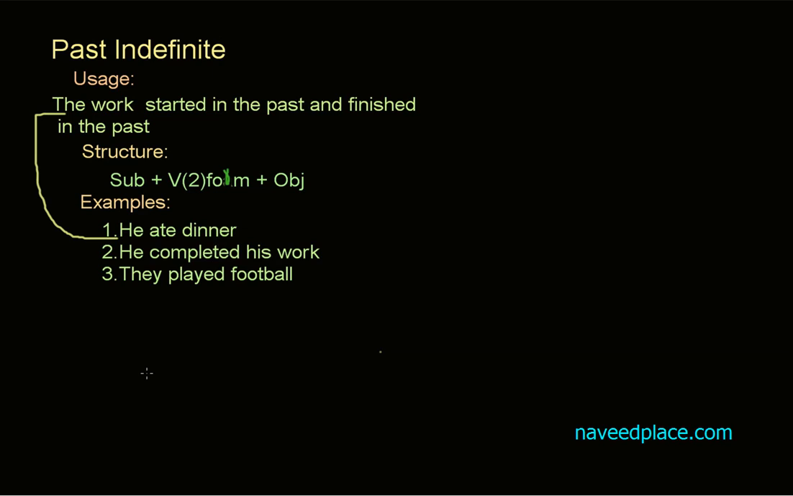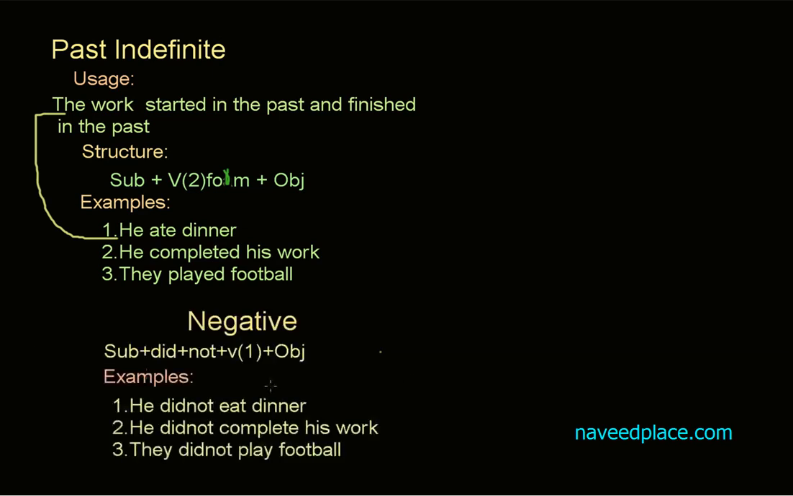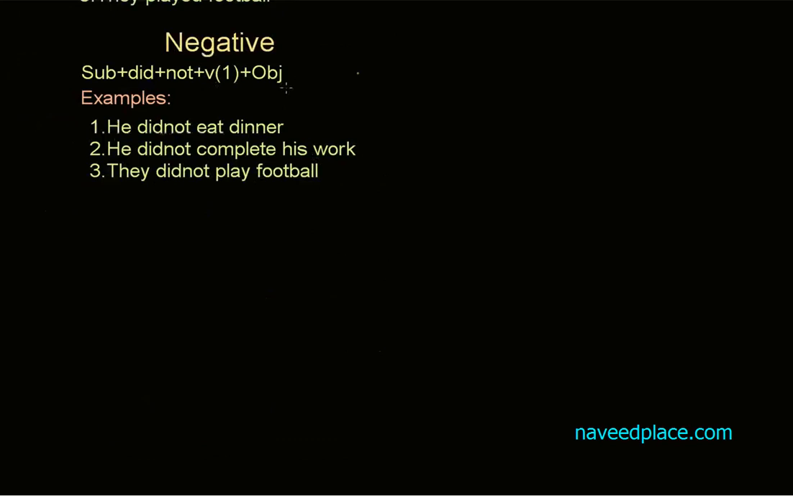So here we have the negative of past indefinite. What does it mean by negative? In the negative we say no. For example, he did not eat dinner. Here we say no. So in order to show not, we use did not. Here we can say he did not complete his work. They did not play football. So what we did, definitely we added did not, and here we are using first form. In the negative we use did not and we use first form.